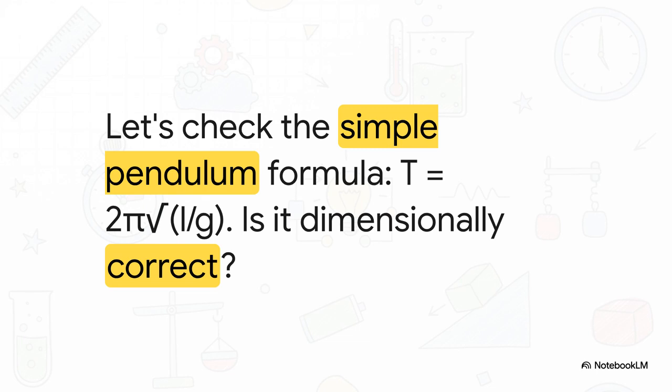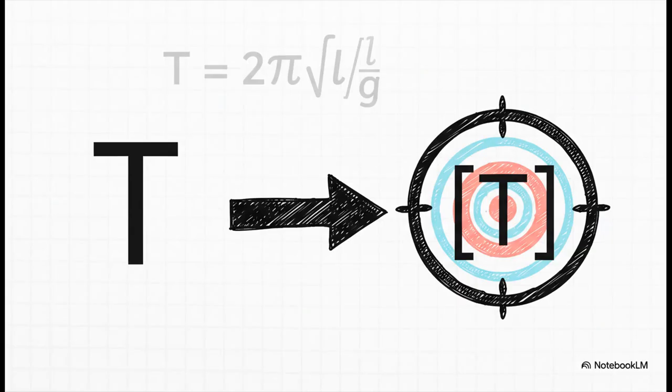Okay, let's put this superpower to the test right now. Here's a famous formula, the one for the time period of a simple pendulum. So T is the time it takes to swing, L is the length of the string, and g is the acceleration due to gravity. The big question is: is this formula dimensionally correct? Let's find out. All right, let's start with the easy part, the left-hand side of the equation. It's just T for time period, so its dimension is simply time. We write that as T. That's our target. The right side has to match that.